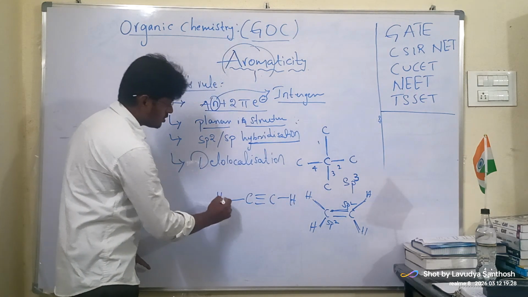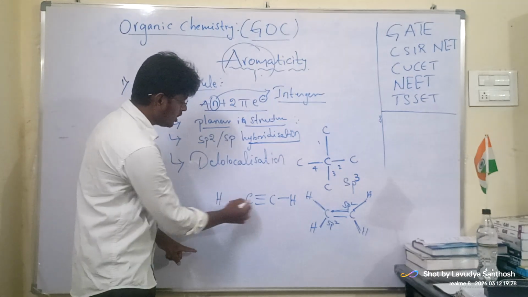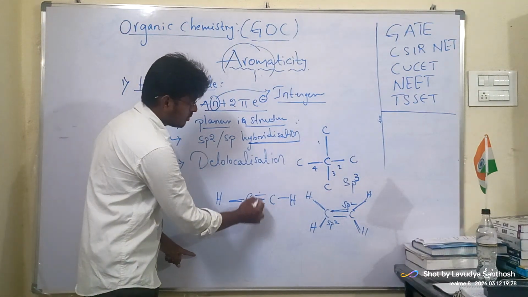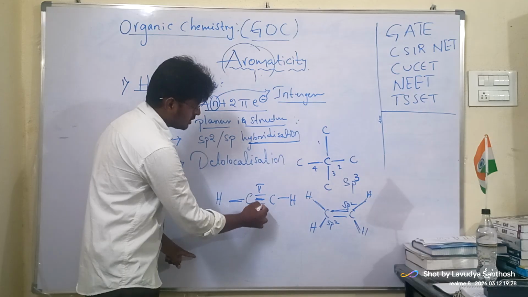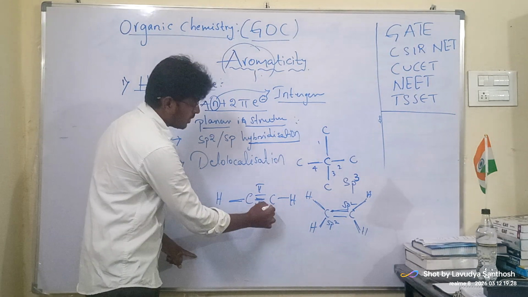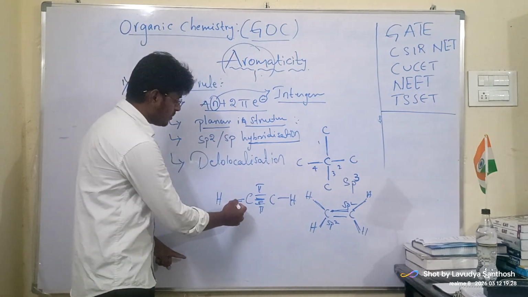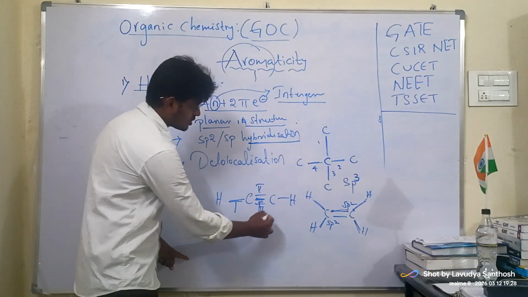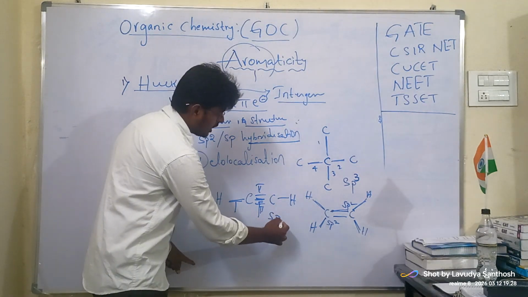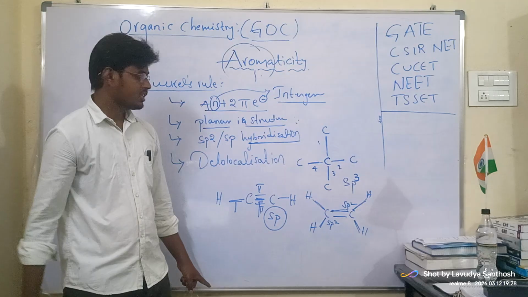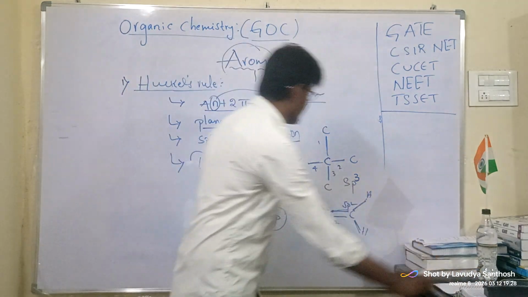Now you see, this is 1 sigma bond and 1 sigma bond. These are pi bonds. And one is sigma bond and 2 are pi bonds. Okay, so how many? 1 sigma bond and 1 sigma bond, 2 sigma bonds. 2 sigma bonds means sp hybridization. Okay, sp hybridization.